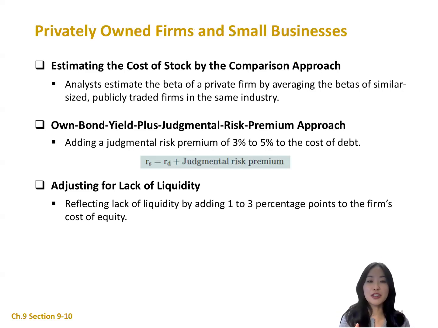So one major difference between public and private firms is liquidity. Since private firms are not easily bought and sold and do not trade much, investors demand a liquidity premium, just like they do for thinly traded bonds.